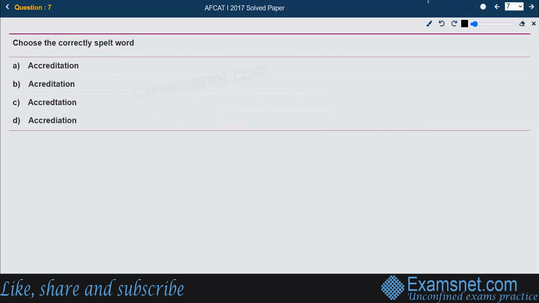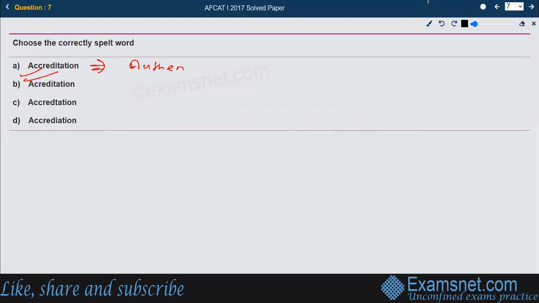Next, choose the correctly spelled word. We are supposed to find out the correctly spelled word. These are the words given, and the right answer is option A, accreditation. What is this accreditation? Accreditation is a process in which authentication is given.